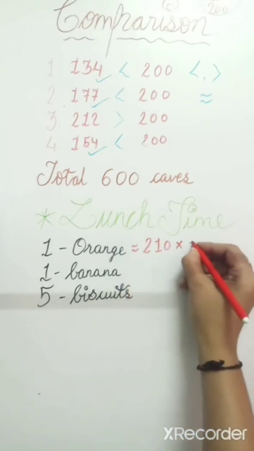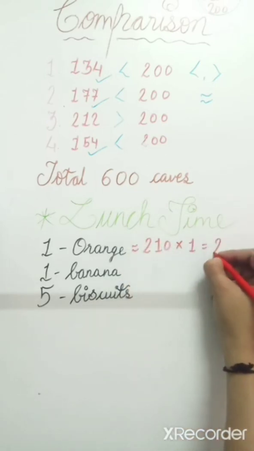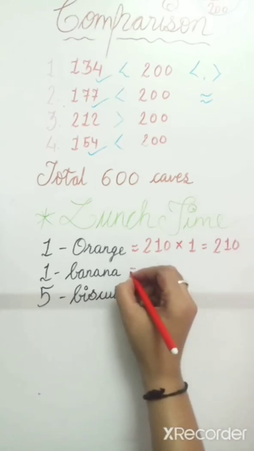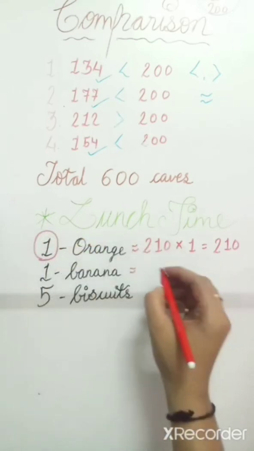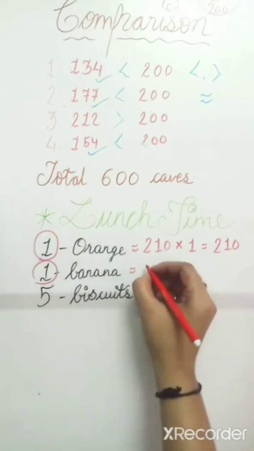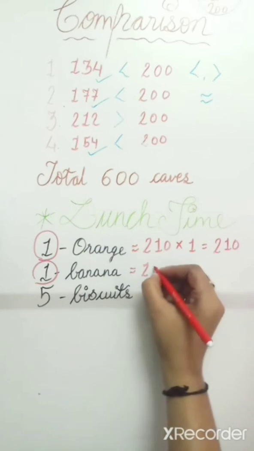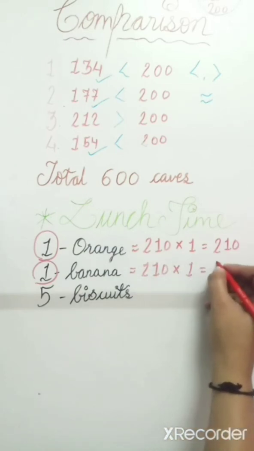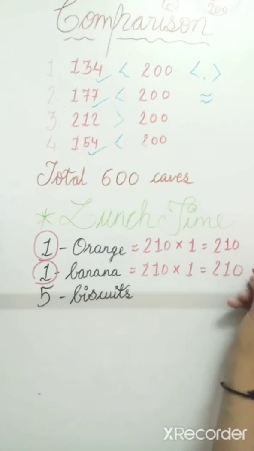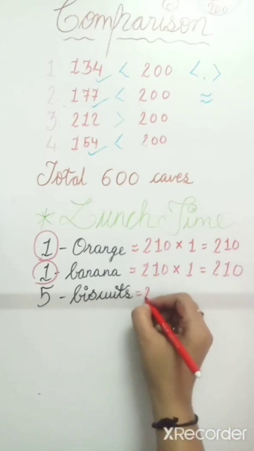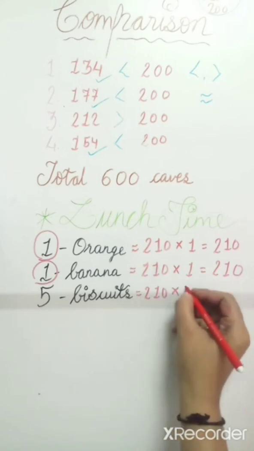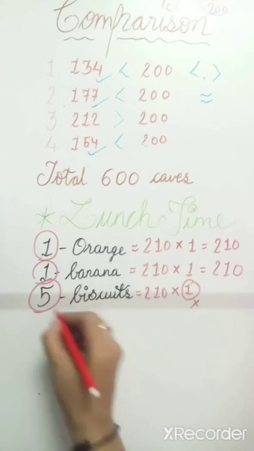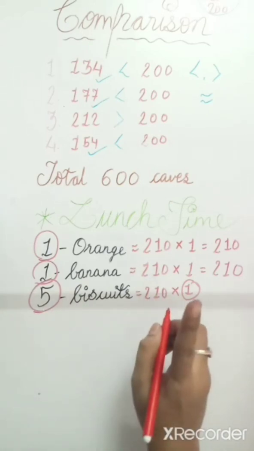210 into 1 is equal to 210. Again banana, because 1 is given. Again 1 banana is distributed to each child. 210 into 1 is equal to 210. But here we can't write 210 into 1 for the biscuits. Our answer will be wrong. Because here 5 biscuits are given to each child.